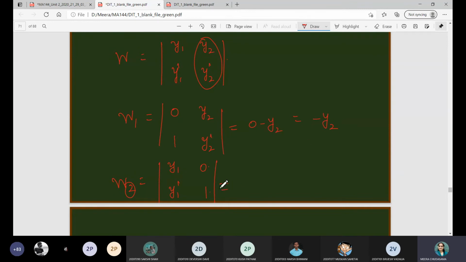And what is this w2? It is y1 minus 0, so it is just y1, right?